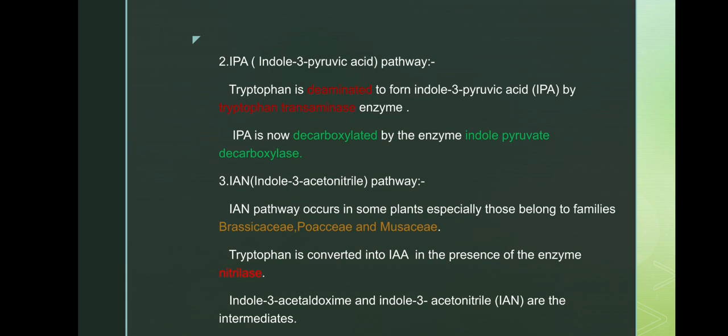This is the easy, direct method of synthesis. Tryptophan is converted to indole acetic acid in the presence of the enzyme nitrilase. Indole 3 acetaldehyde and indole 3 acetonitrile are the intermediates. You must remember this.